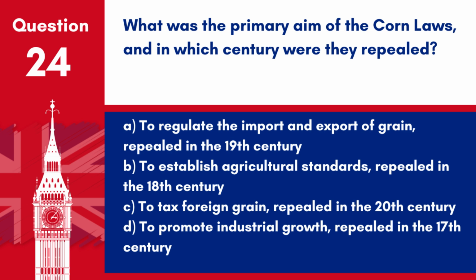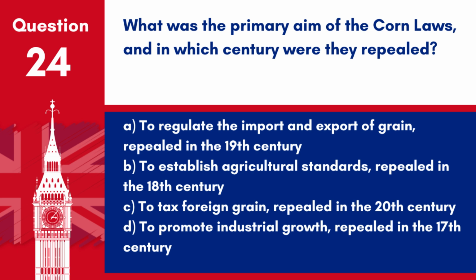Question 24. What was the primary aim of the Corn Laws, and in which century were they repealed? A. To regulate the import and export of grain, repealed in the 19th century. B. To establish agricultural standards, repealed in the 18th century. C. To tax foreign grain, repealed in the 20th century.